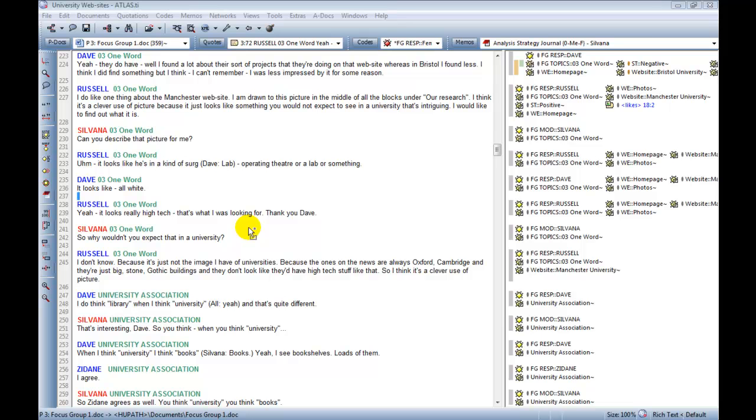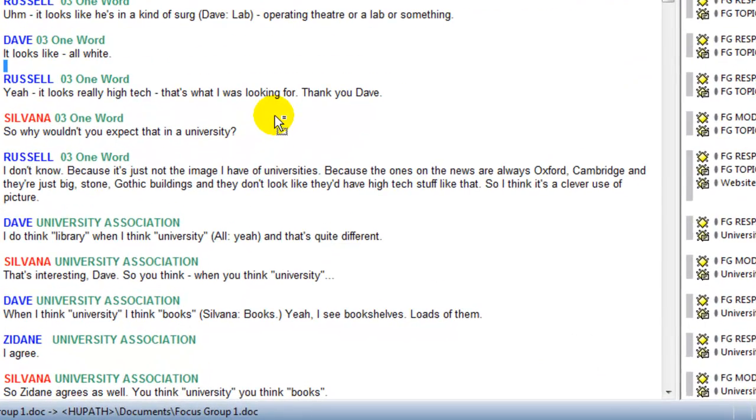So here Russell and the others are talking about the images that are appearing on the home page of one of the universities, and Russell is commenting that it looks really high-tech, and he seems surprised by that, and I want to comment on his surprise here.